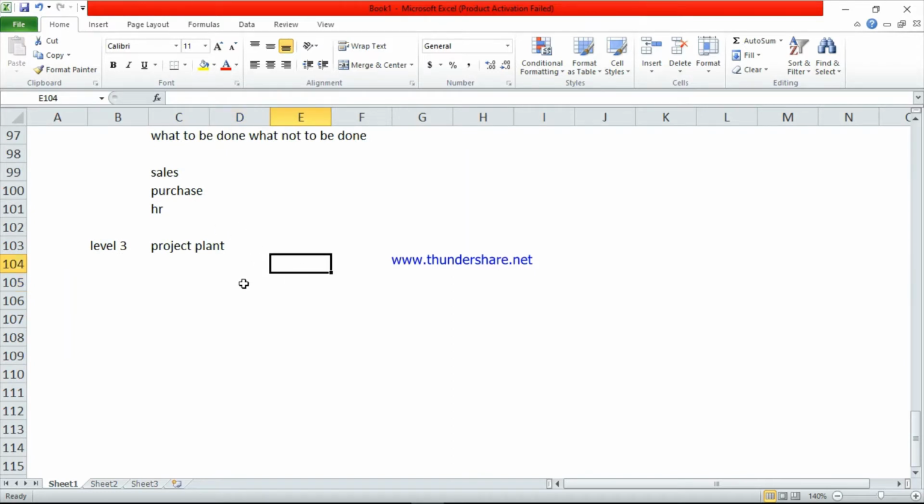See here, this one is Tata, this one is TCS. So Tata employees are called core team members.